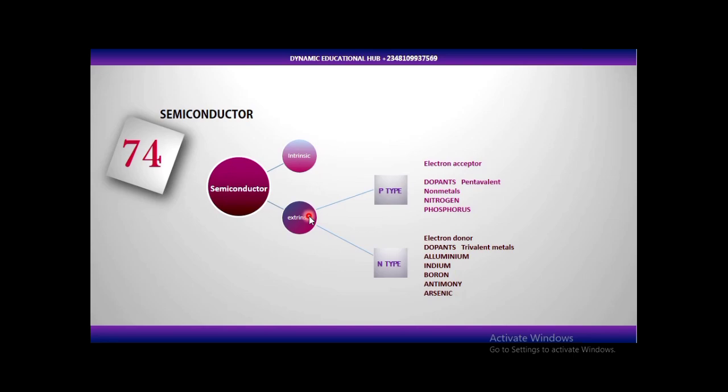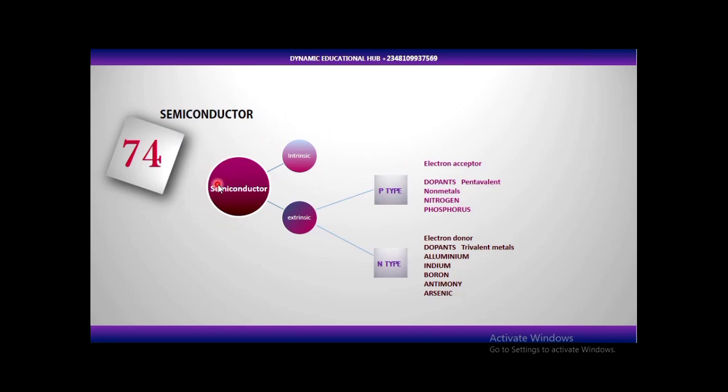Now we have another type, which is extrinsic semiconductor. An extrinsic semiconductor is a semiconductor that you have added impurities to. You have doped it. You have added a dopant, which means you have altered the electrical properties.